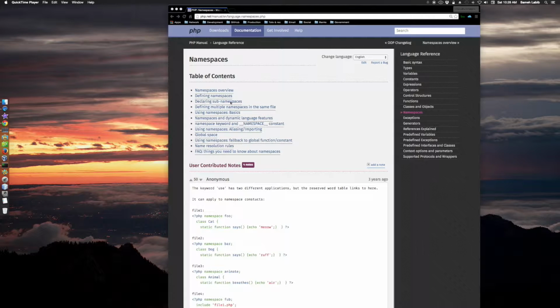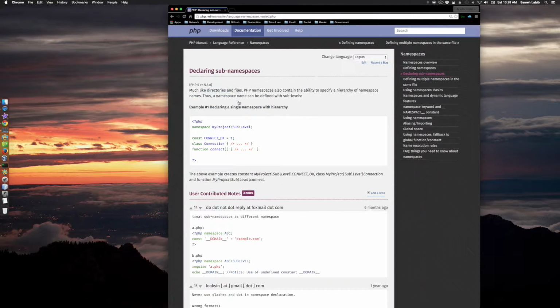Okay, declaring sub-namespaces. Much like directories and files, PHP namespaces also contain the ability to specify a hierarchy of namespace names. Thus, a namespace name can be defined with sublevels. Here's an example, declaring a single namespace with hierarchy. Here's a declaration, just like the one we saw right before this one, except this one is not namespace my project.